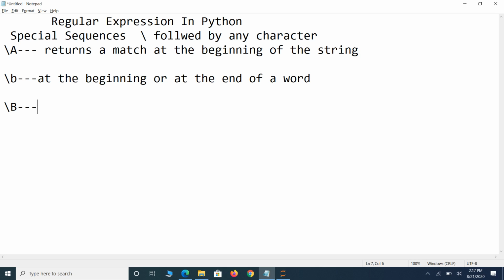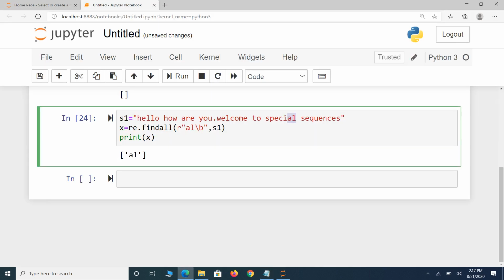Exactly the reverse is capital B. That means I give a pattern, and it returns the match if the pattern is not at the beginning and not at the end of a word. See the example.